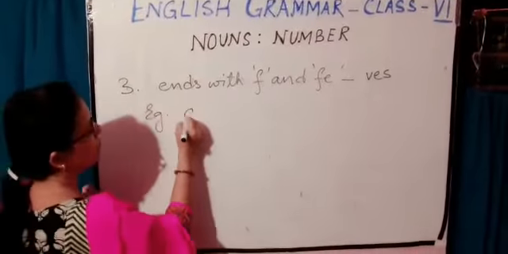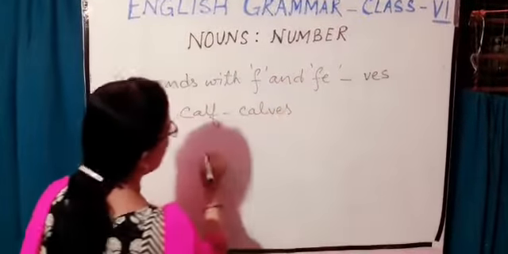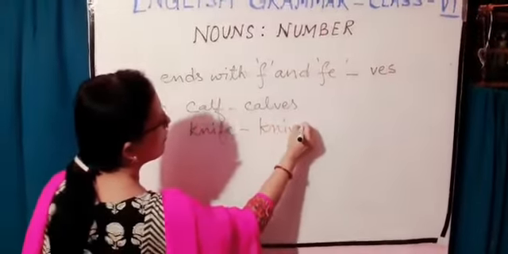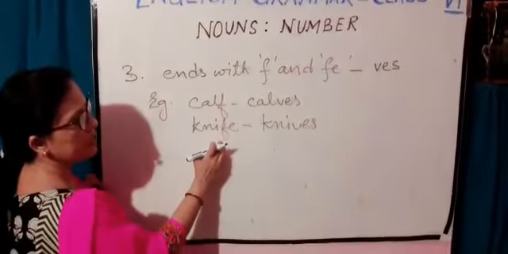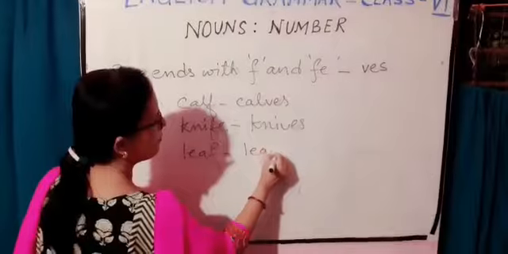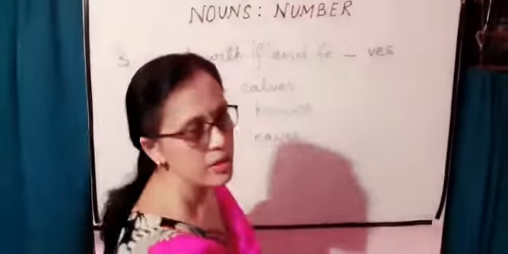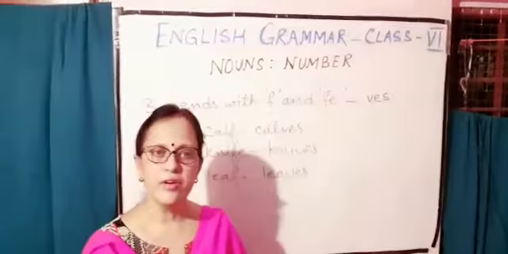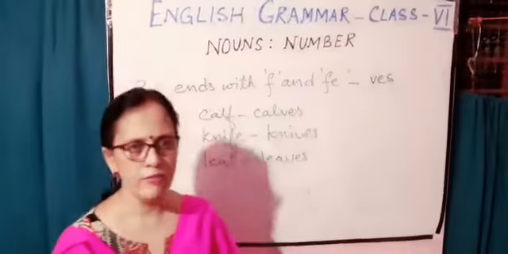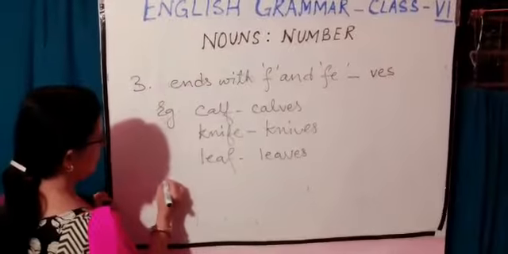For example, calf, calves; knife, knives, ending with fe. Similarly, leaf, ending with f, we change f into ves: leaves. So this is the third rule. Here are also some exceptions. Some words ending in f or fe form their plural in a normal way. Suppose, chief.